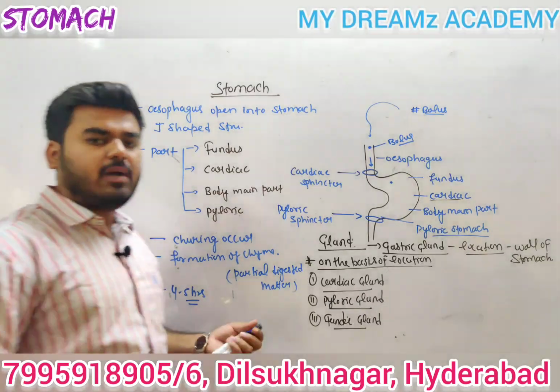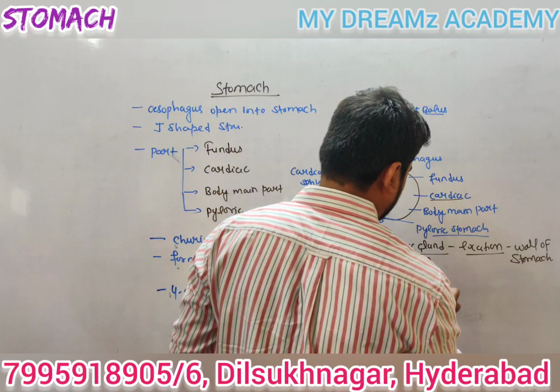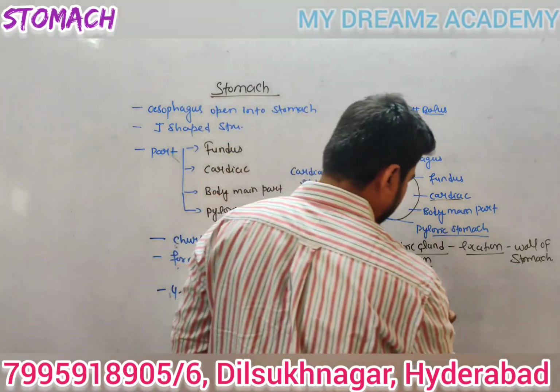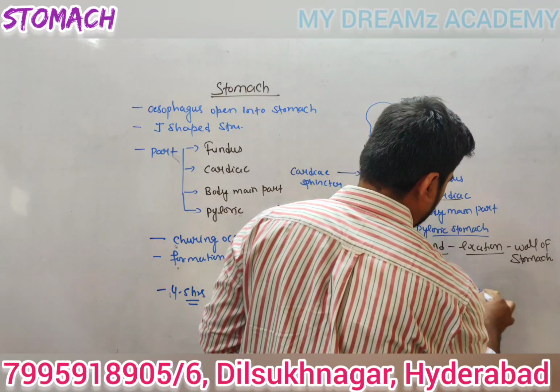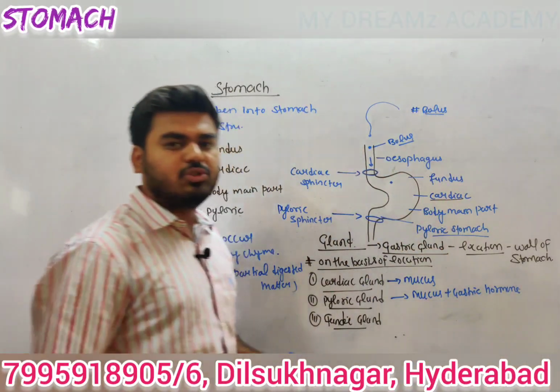Now, the cardiac gland secretes mucus. The pyloric gland secretes mucus plus gastric hormone. This is one of the most important points.